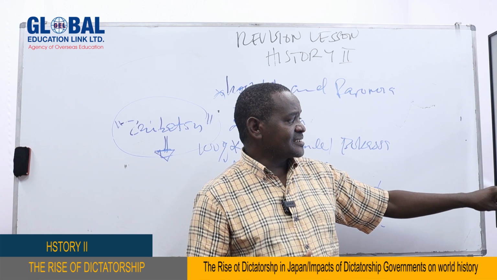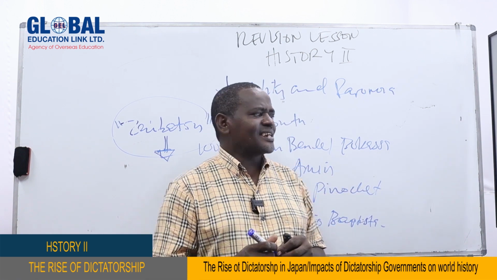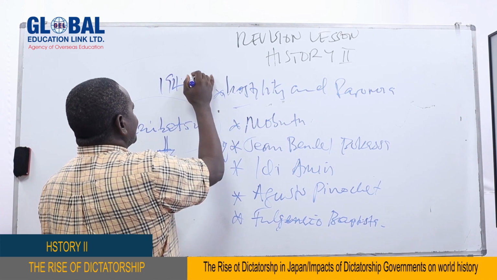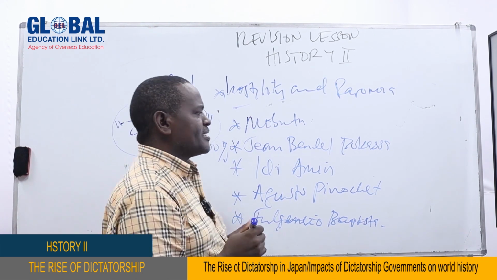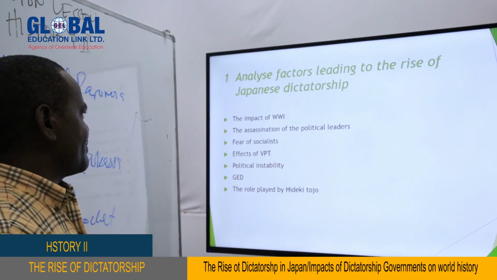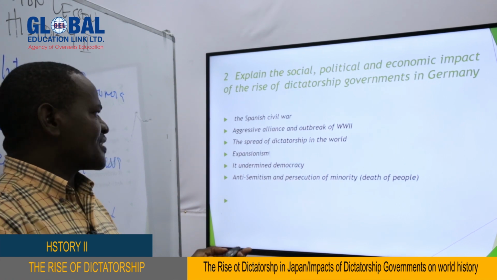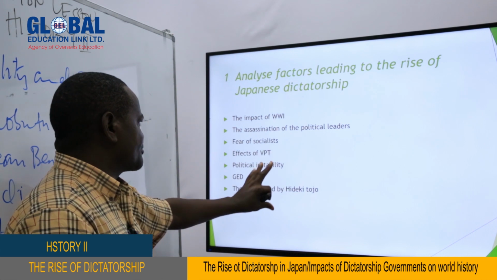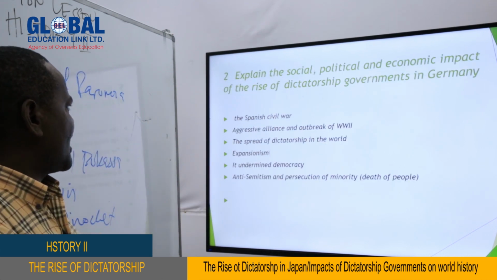So it kept on happening until 1941, when Hideki Tojo was appointed by Emperor Hirohito to become the new Prime Minister of Japan. But there were a lot of incidents which occurred before this man became the Prime Minister of Japan. My dear students, that is question number one, and now you know the answers to this question. Let's now move to another question.